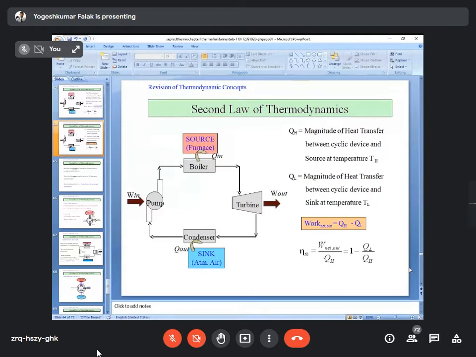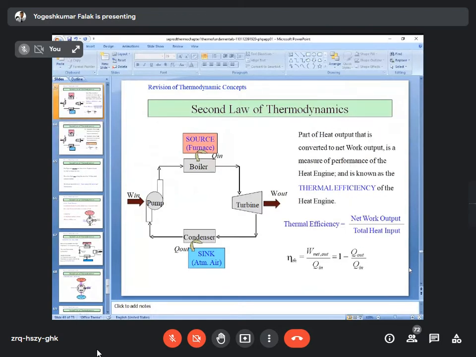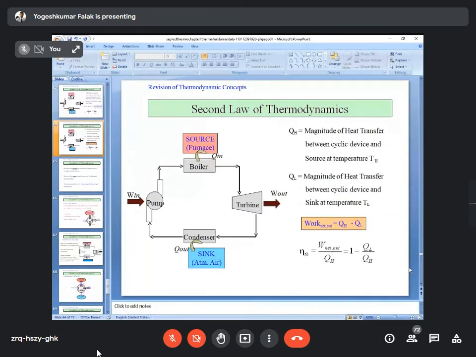And QL, the low temperature heat, magnitude of heat transfer between cyclic device and the sink at temperature TL. So work net output is QH minus QL, and efficiency is 1 minus QL upon QH. Same equation is there, just the notations change. Once you note down these things, we will move to the next point.